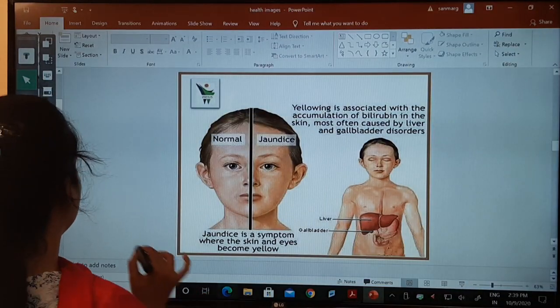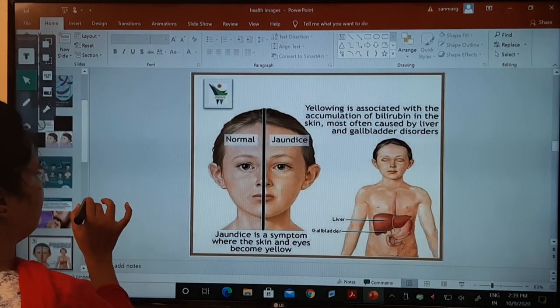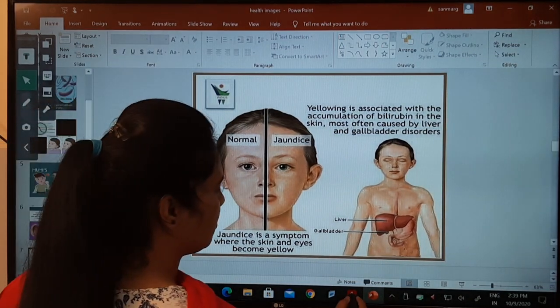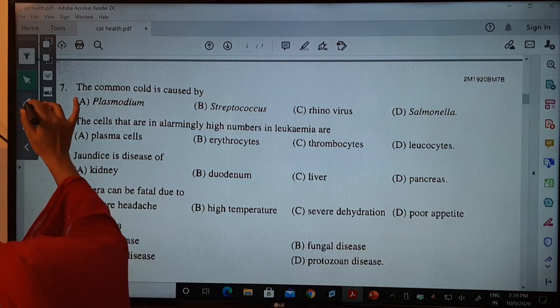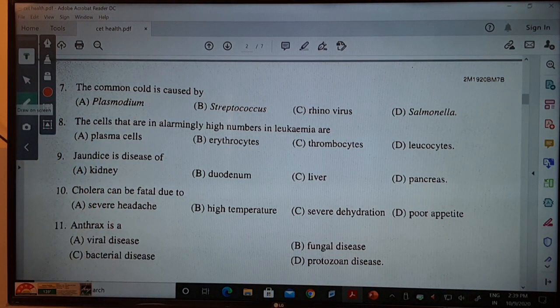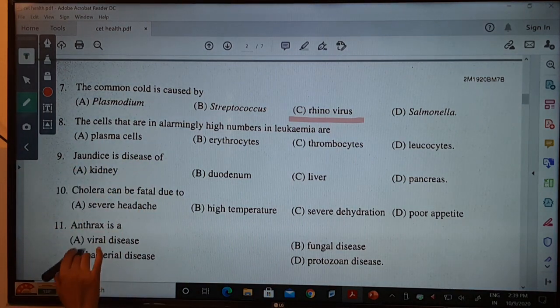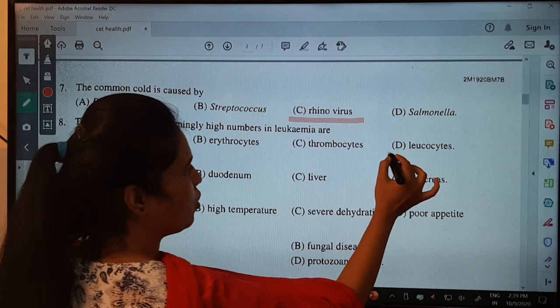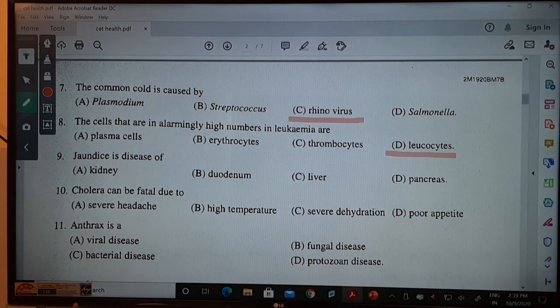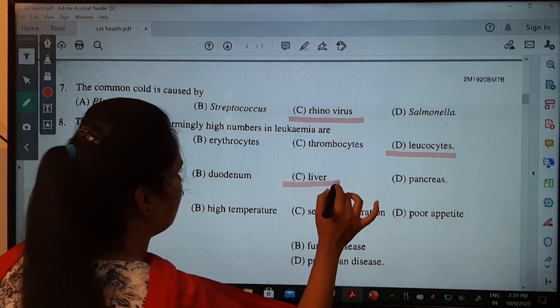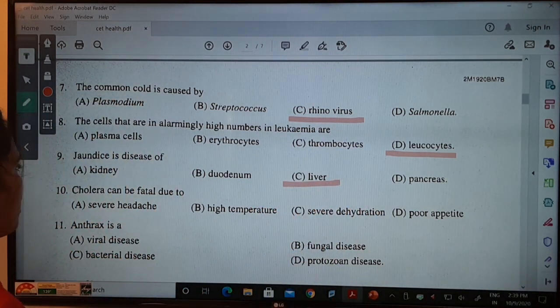Okay, next we will see. This is a rhinovirus. Cells that are alarmingly high are called leukocytes. Jaundice disease is mainly a disease of the liver.